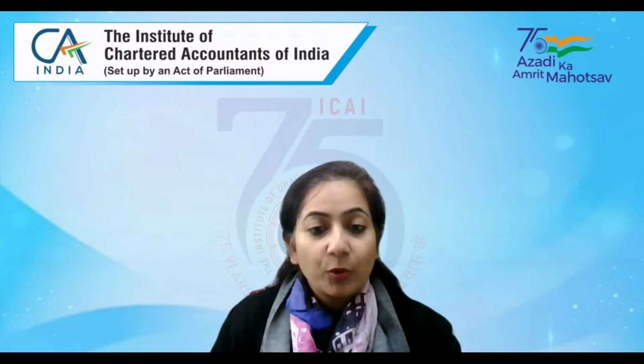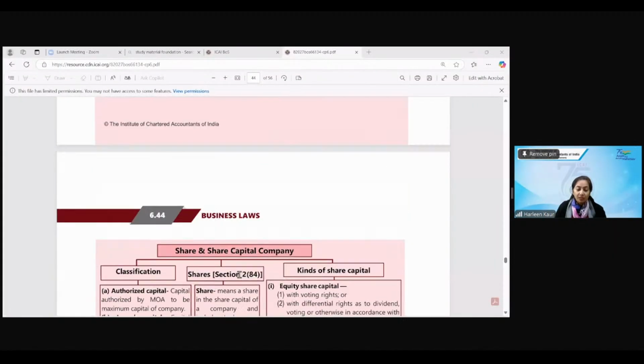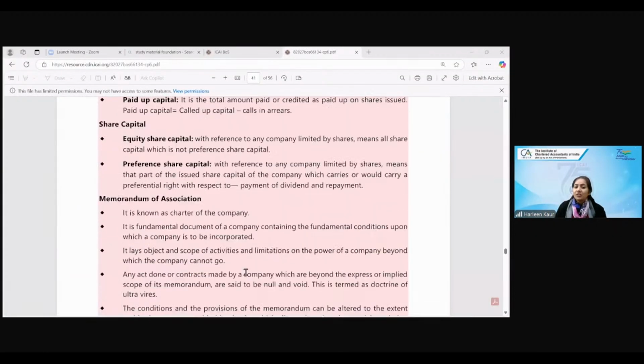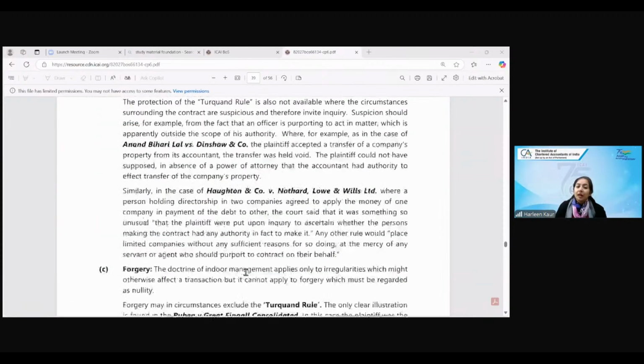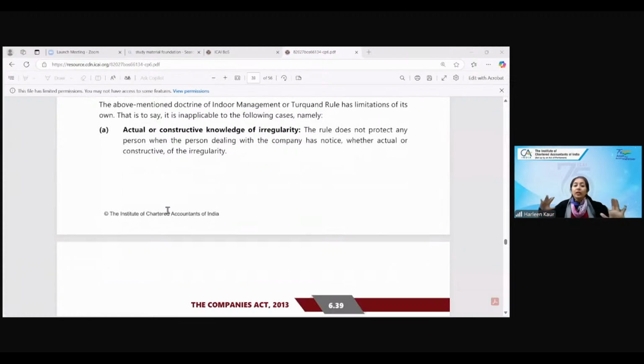So once again, I'm quickly going through the exceptions to the doctrine of indoor management. Anyone else who also has a doubt can pay attention. The doctrine of indoor management simply tells you that the company will be held liable and not the outsiders. This much is clear. But the exceptions tell you that you cannot put the whole blame on the company.